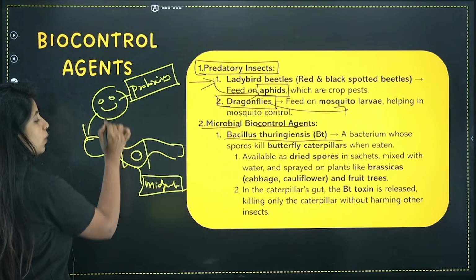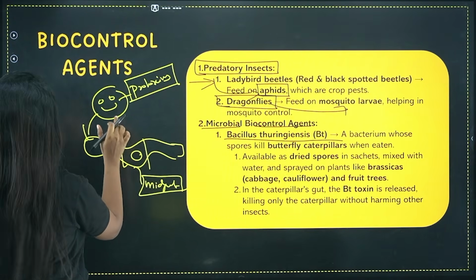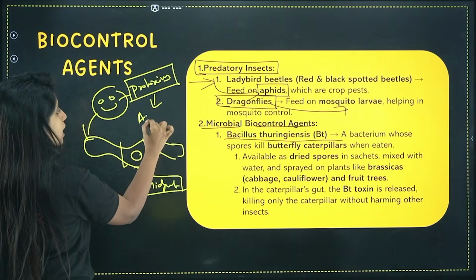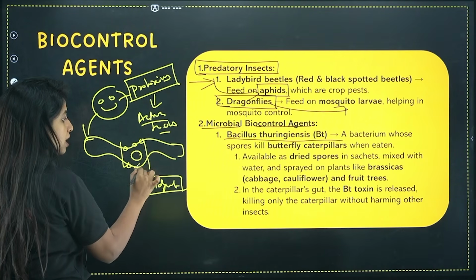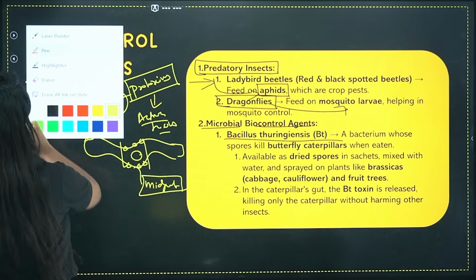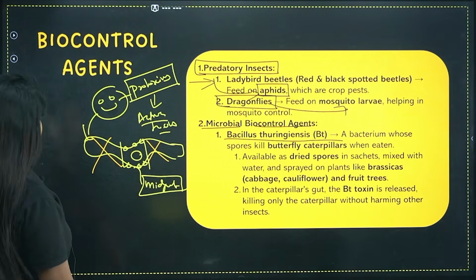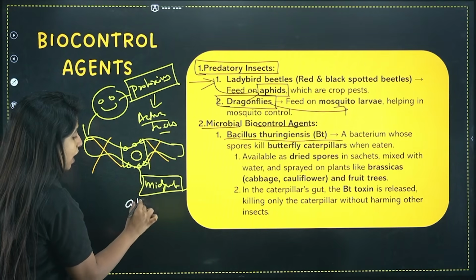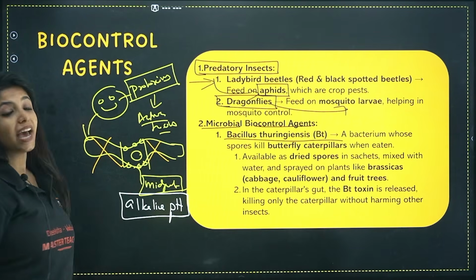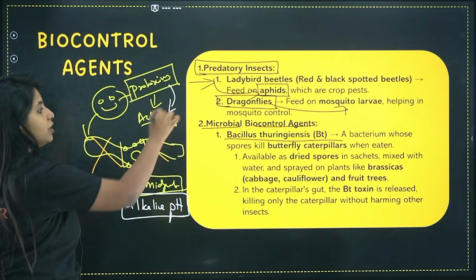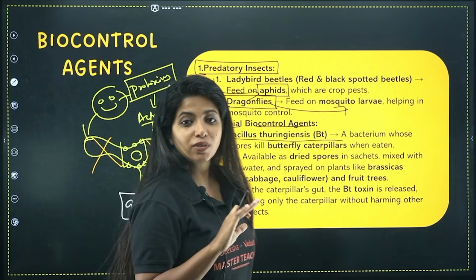In the mid-gut region, when this bacteria reaches, the protoxins, my dear children, will be converting into active toxins. And when they convert into active toxins, they can cause perforation. When they cause perforation, what is going to happen? Basically, this organism is going to die. Why do you think this happened? Because in the mid-gut region of the organism, you have an alkaline pH. At this alkaline pH, the protoxins convert into the active form of toxins, and that is how it is able to do its work. So that is how the killing happens, okay?